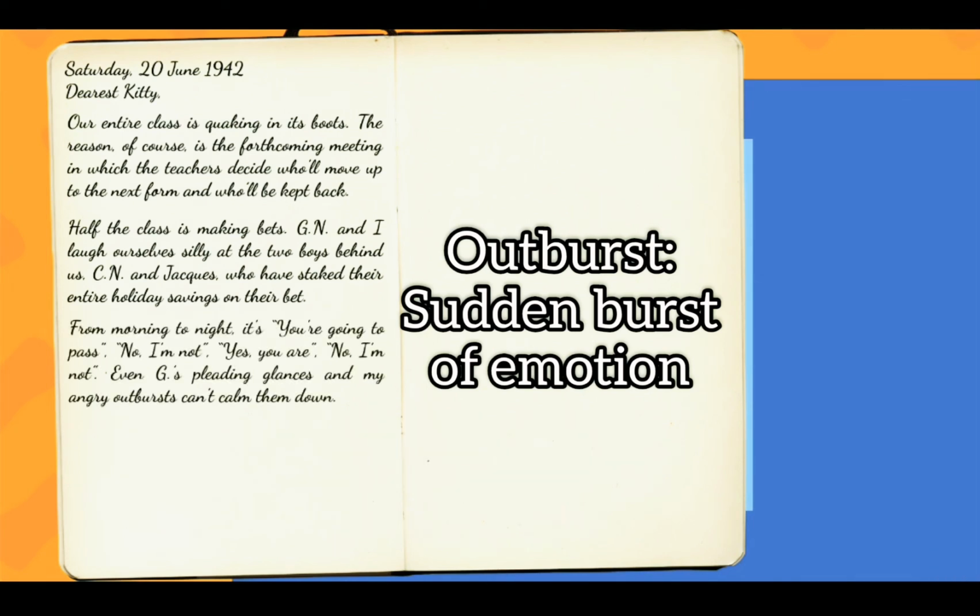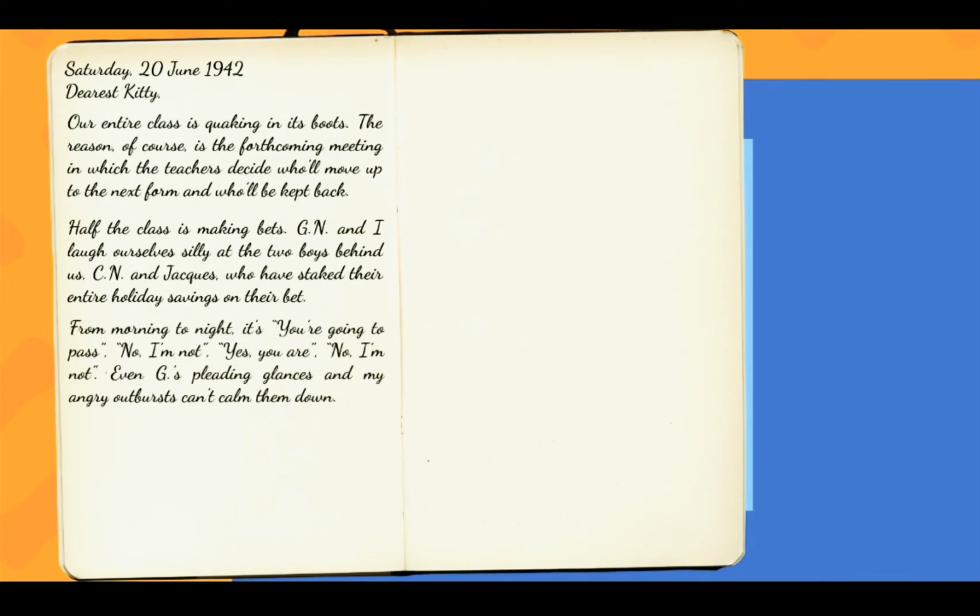From morning to night, it's "You're going to pass." "No, I'm not." "Yes, you are." "No, I'm not." Even G's pleading glances and my angry outbursts can't calm them down. So the children are busy arguing who will pass and who will not, and they're betting their pocket money on it. Anne is getting angry, but they're still at it.